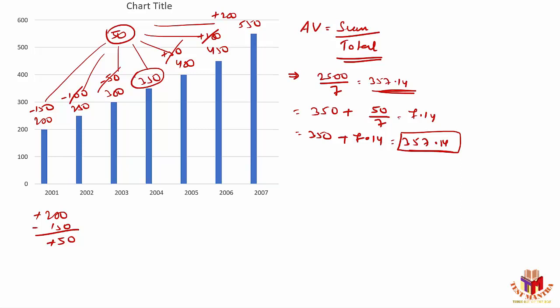Now, what are the benefits? The first benefit is definitely you can go through the options and you can at least eliminate some of them. Instead of adding all the values, you can search for the middle value and you can find out that I can have possible answers there, so that I can shorten my range and then I can work on the values there. Here, the numbers were easy, but suppose instead of this, I give you some more numbers.